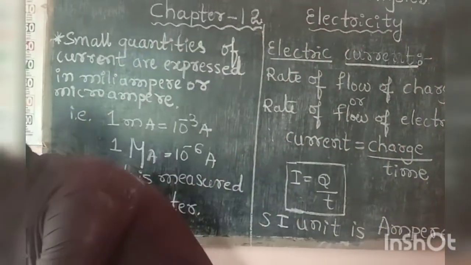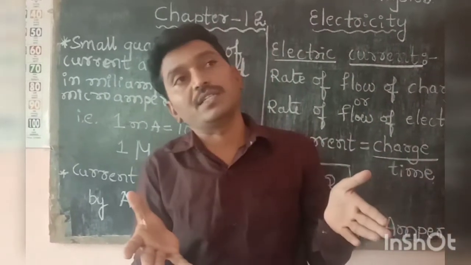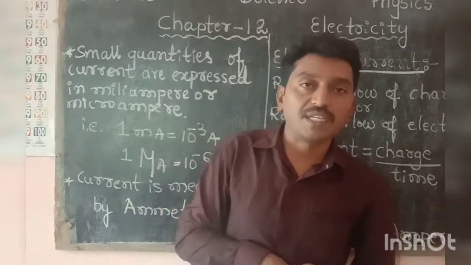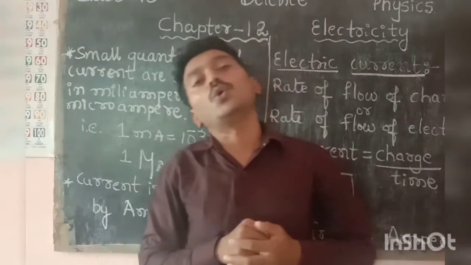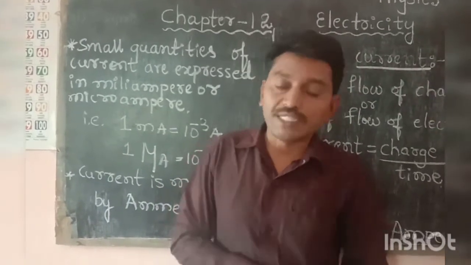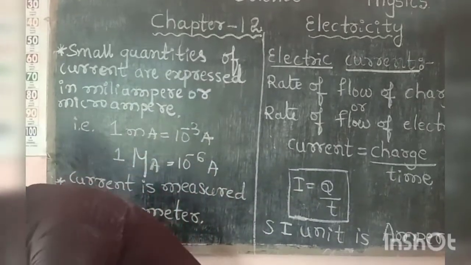And one more important point is insulators are poor conductors. Poor conductors means the substances or the materials that do not allow electricity to pass through them. They are called insulators or poor conductors of electricity. Here I want to show some materials for you.